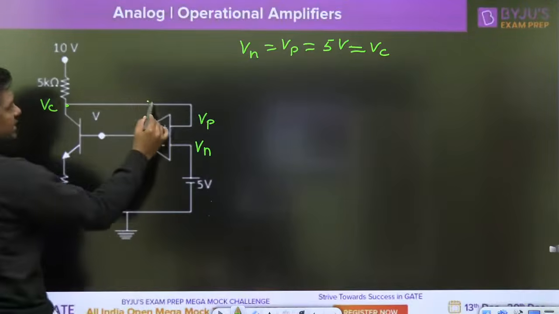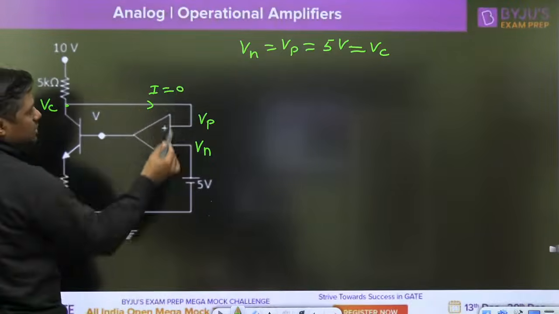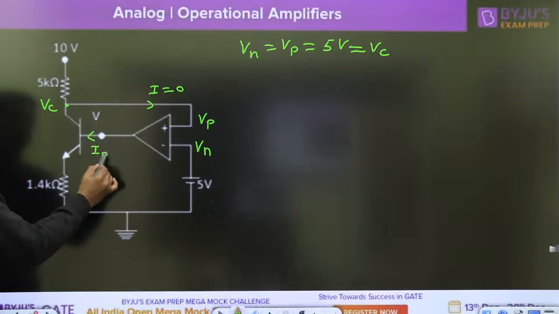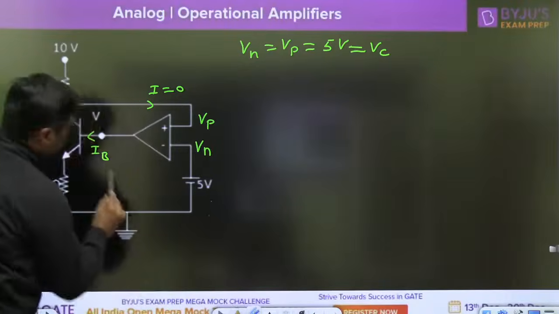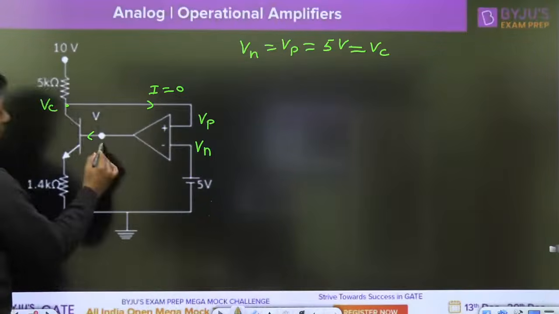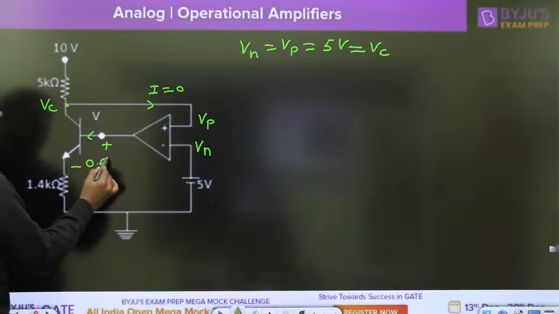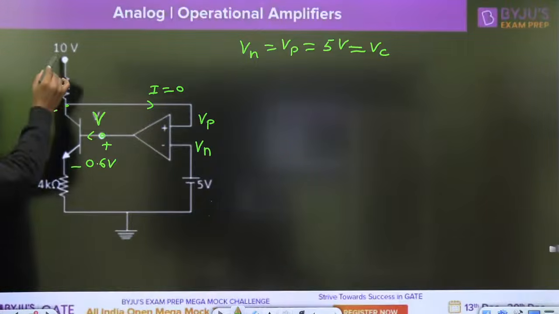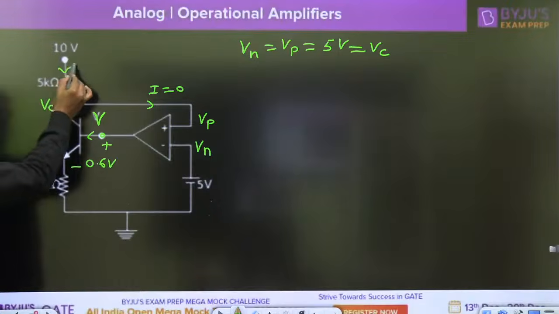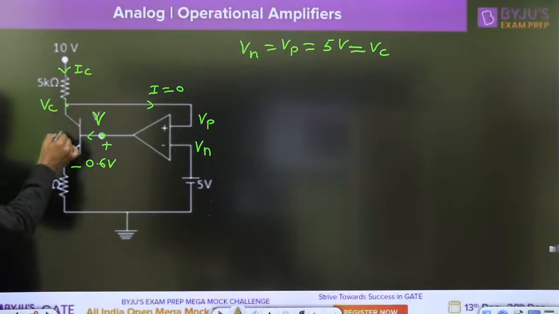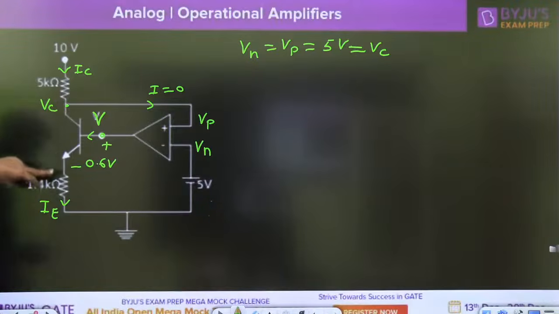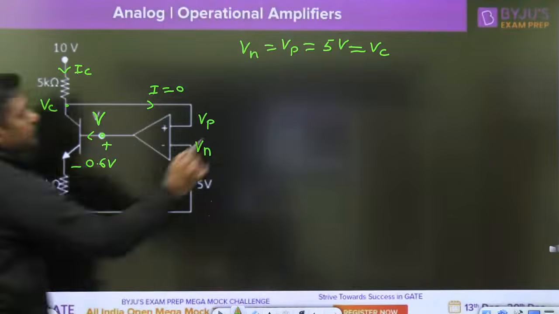What is the current entering the operational amplifier? 0, because the input resistance is infinite. What is the current here? 0, because the beta is very, very large. And this Vb is given as 0.6 volt. We have to find the voltage V at this point. Now, if Vc is 5 volt, we can find the Ic. And the same current will flow here, that is nothing but IE. Ic is equal to IE because base current is 0.